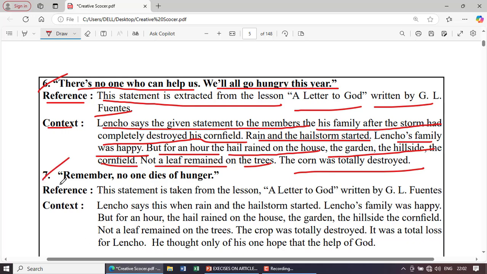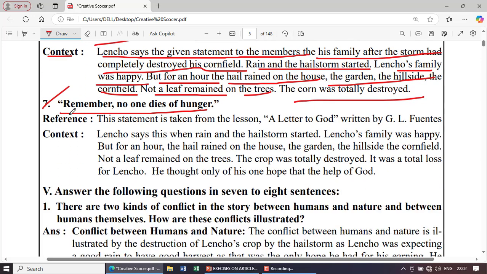RC number 7. Remember, no one dies of hunger. Reference: this statement is taken from the lesson A Letter to God, written by G.L. Fuentes. Context: Lencho says this when rain and hailstorm started.